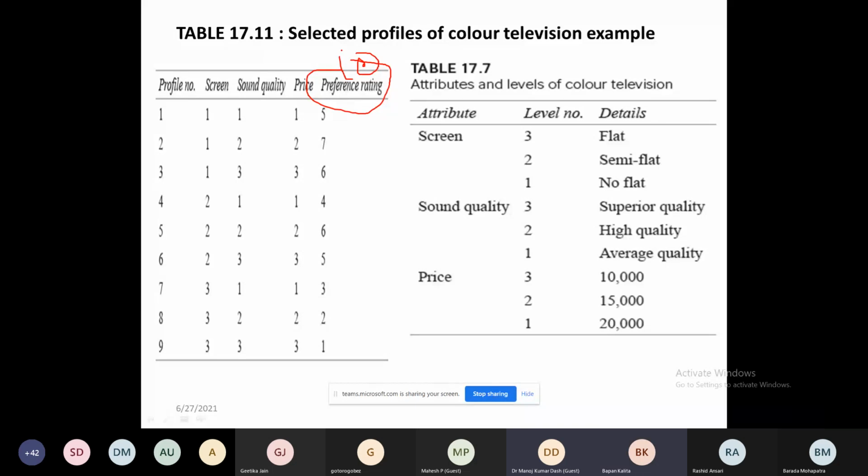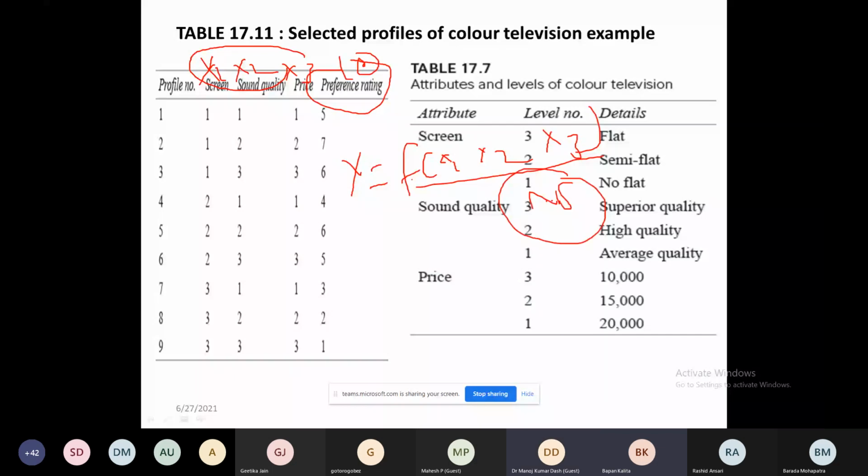Now, I hope you know regression analysis. X1, X2, and X3 are independent variables, and this is the dependent variable. So, y is a function of X1, X2, and X3. If the independent variables are on a nominal scale, can we directly estimate regression, yes or no? No, sir. Then we have to use logistic regression. First of all, you convert them into dummy variables for regression. Is it clear?